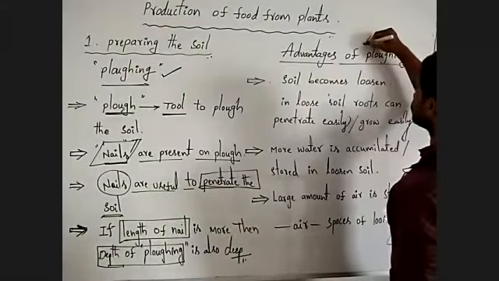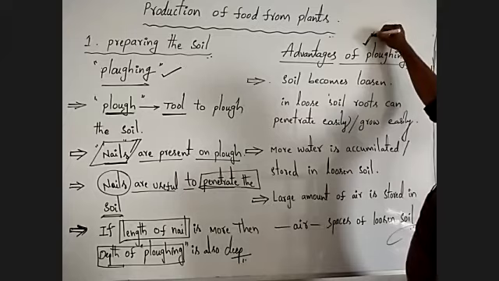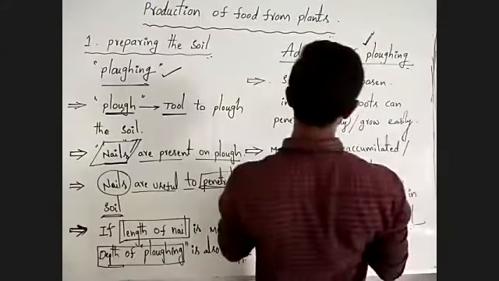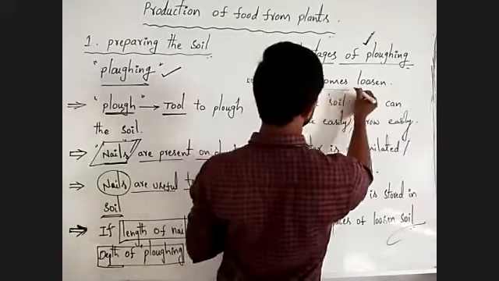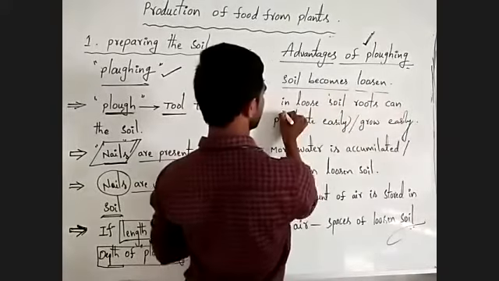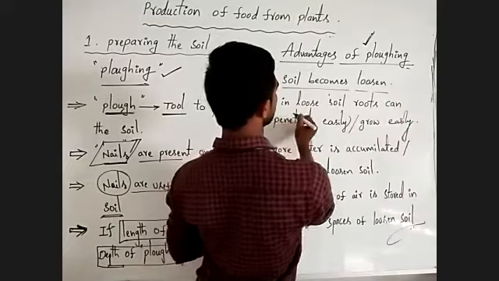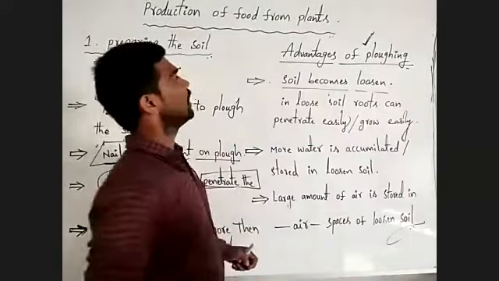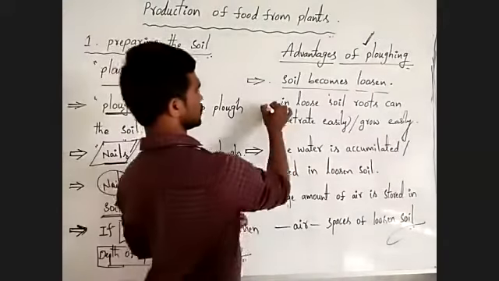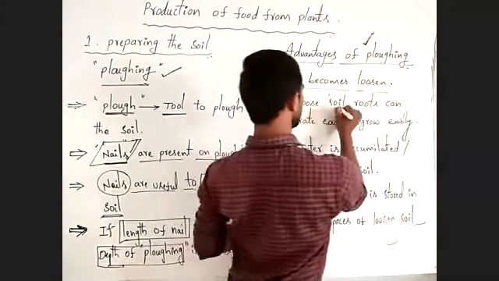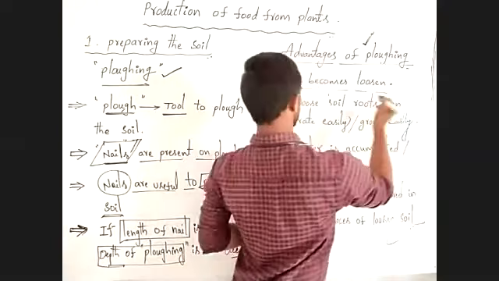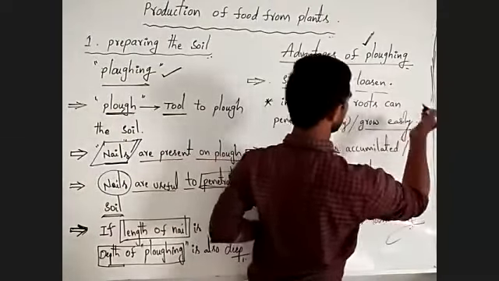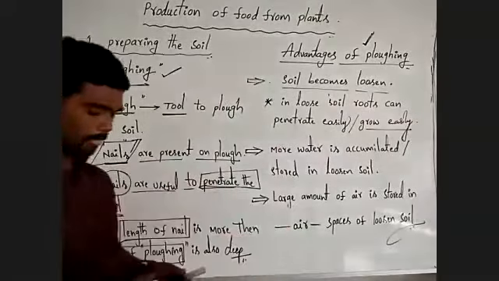Next, advantages of ploughing. What are the advantages of the ploughing process? Advantages: soil becomes loosened because of the ploughing process. Next, in loosened soil, roots can penetrate easily or grow easily.